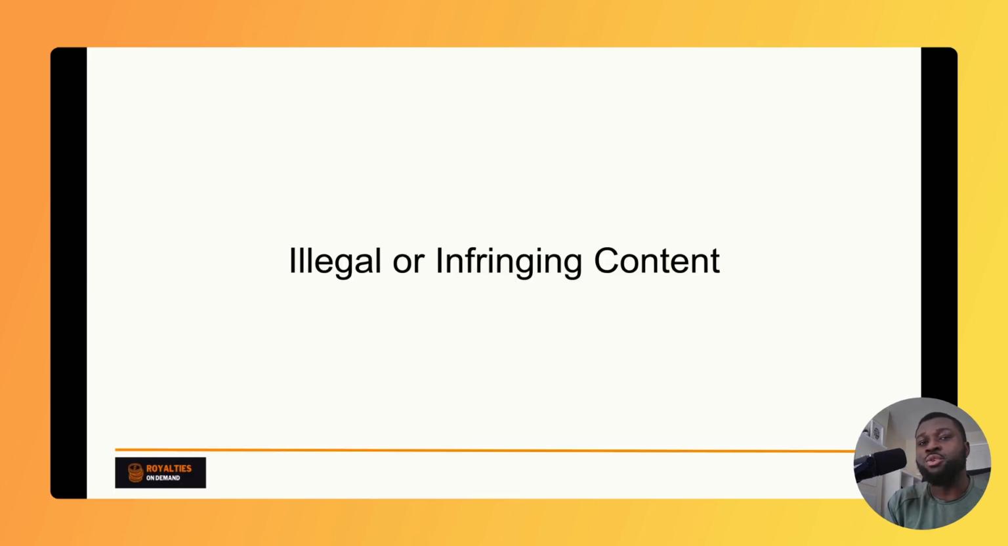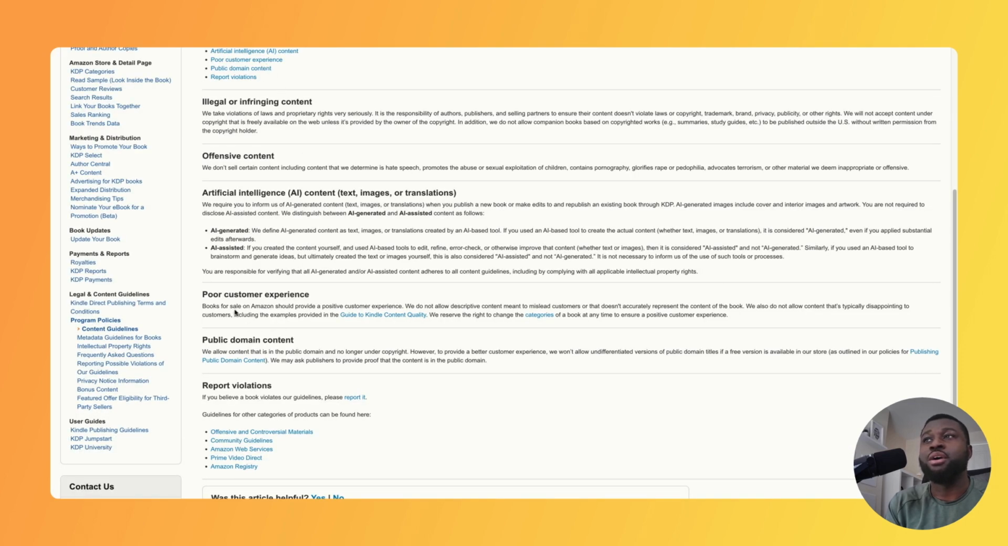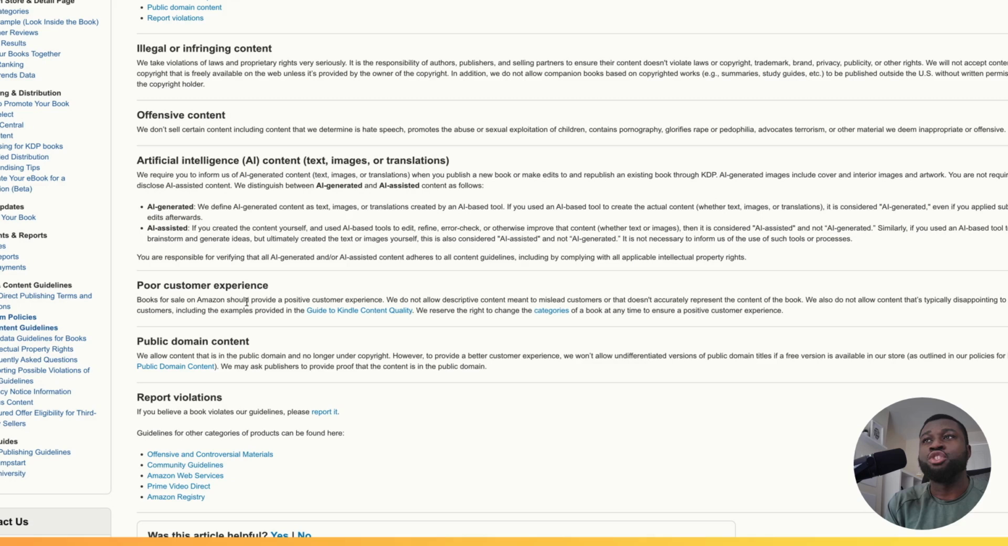The second area that I want to talk about that you need to stop doing if you are using AI content is providing a poor customer experience. Now, in the Amazon guidelines, it does say that books for sale on Amazon should provide a positive customer experience. We do not allow descriptive content meant to mislead customers or that doesn't accurately represent the content of the book. We also do not allow content that's typically disappointing to customers, including the examples provided in the guide to Kindle content quality.